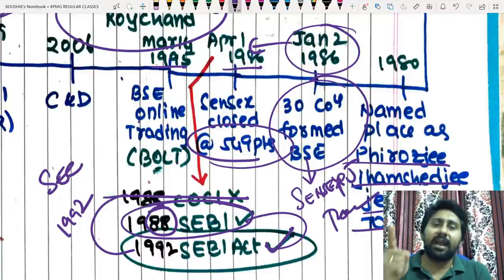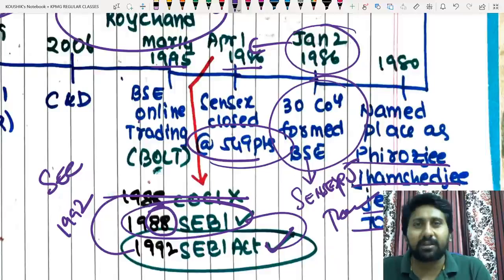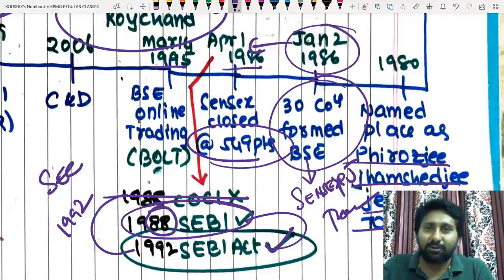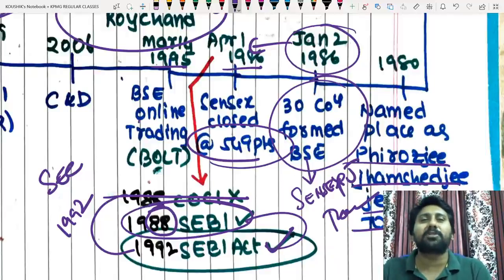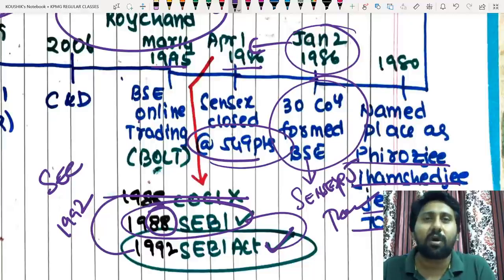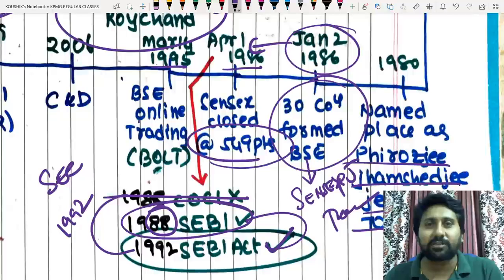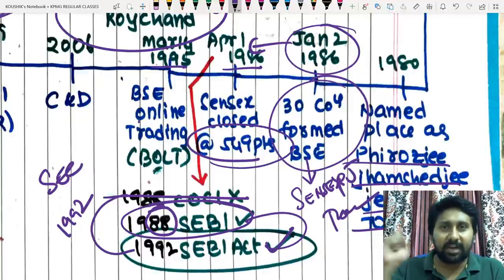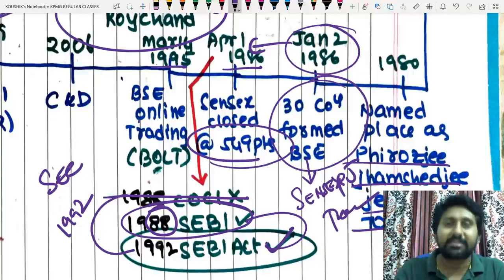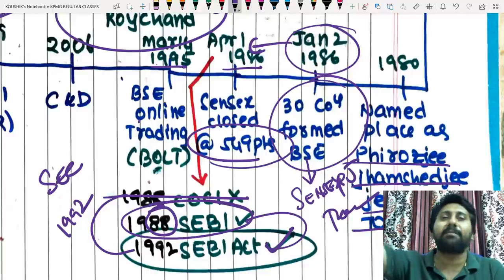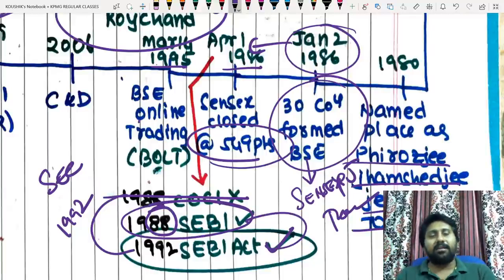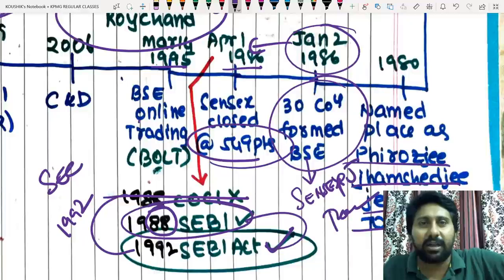India needs another stock exchange, and that's how he established one of the biggest stock exchanges in the world, called the National Stock Exchange. That stock exchange in India started in 1992, along with the SEBI Act, because of the same Prime Minister. Okay, he found that there was a need for another stock exchange in India.